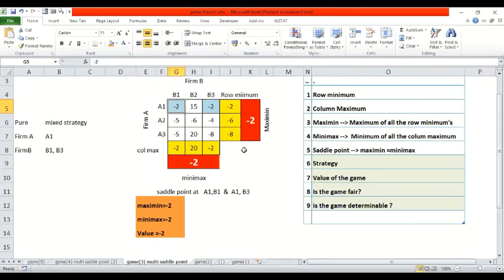What is the definition of game theory? I'm going to minimize the loss or I'm going to maximize the profit. Getting my point? In this case, A is about to lose. Look at the payoff matrix. Most of the places it is losing. Look at it: -2, -2, -5, -4, -5, -8, -6. It is almost in the losing condition.